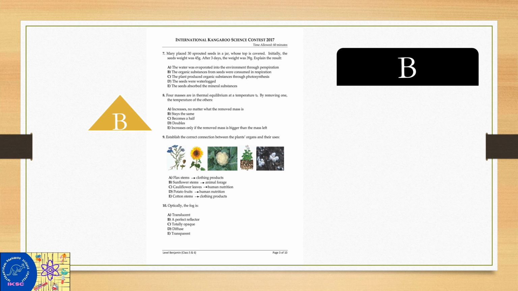So 9A is the correct answer. Flax stems is the correct answer.